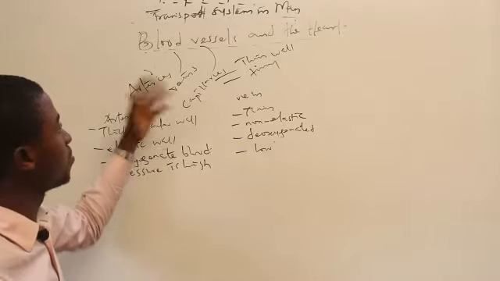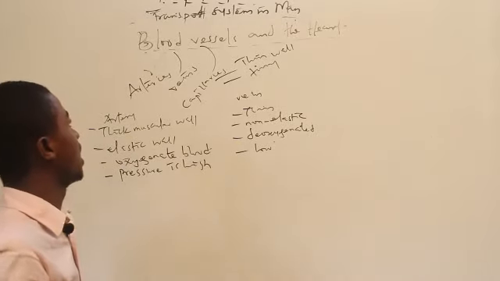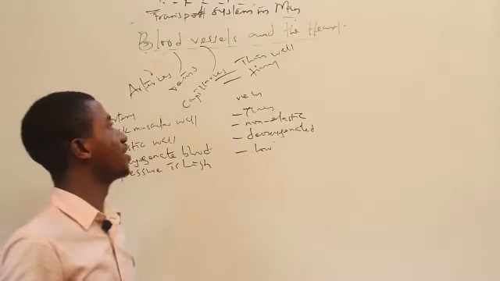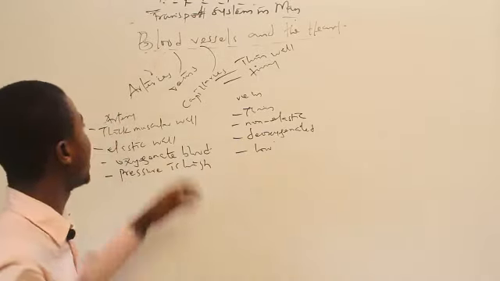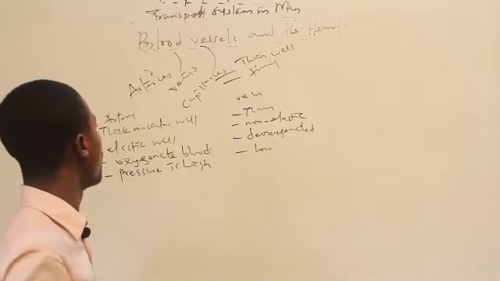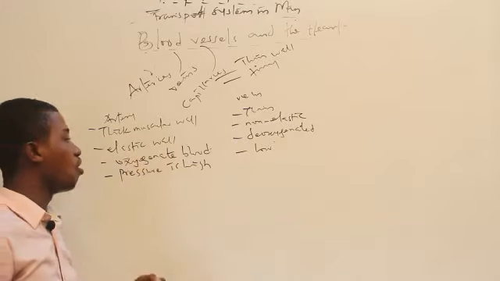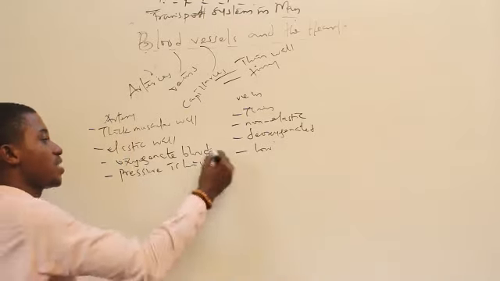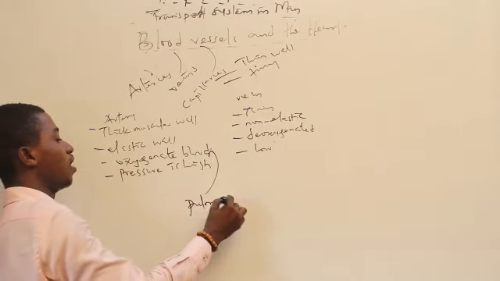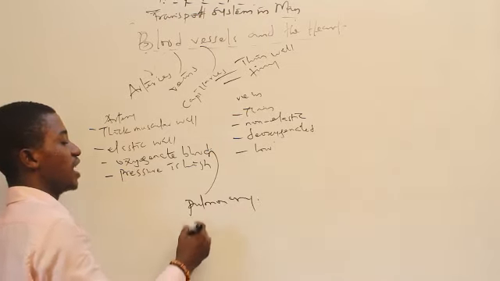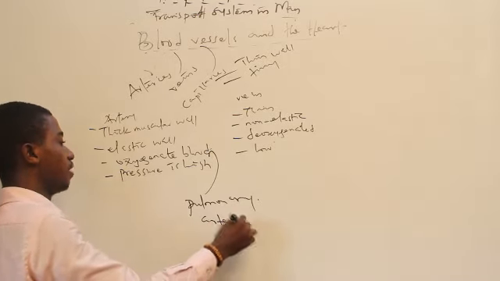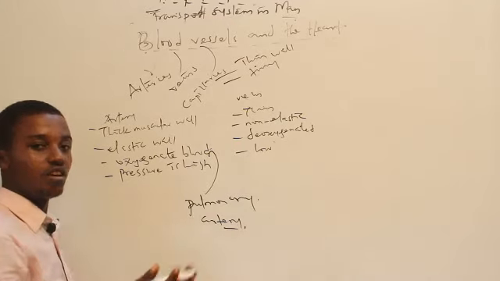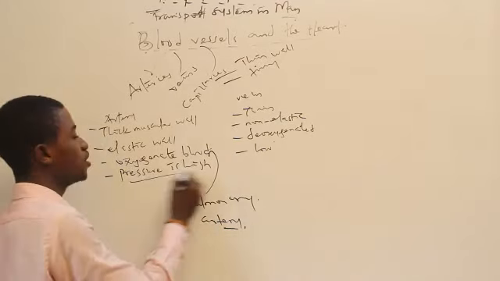Okay, so we're going to be looking at blood vessels and the heart. Blood vessels are basically subdivided into three. We have the arteries, the veins, and the capillaries. The arteries have a thick muscular wall. The arteries have elastic wall. All arteries carry oxygenated blood except pulmonary artery. It carries deoxygenated blood. And here the pressure is high.